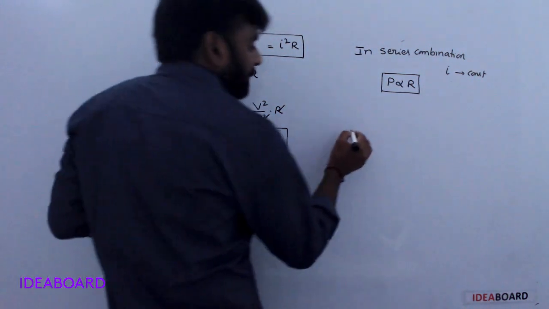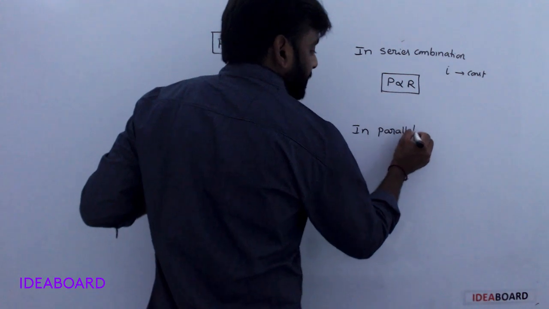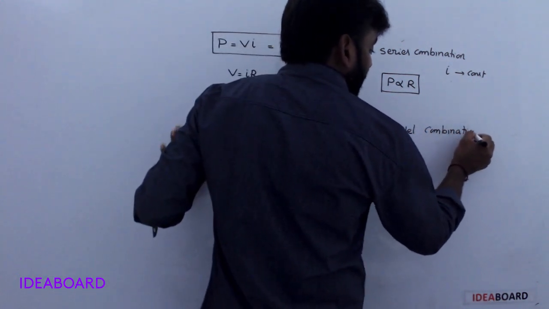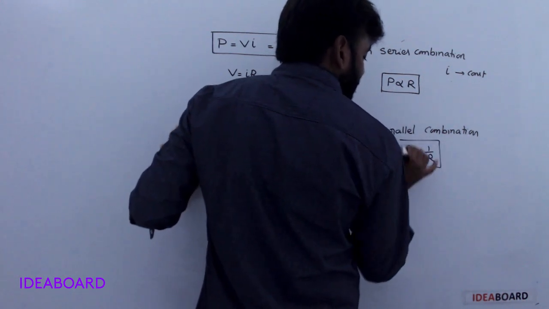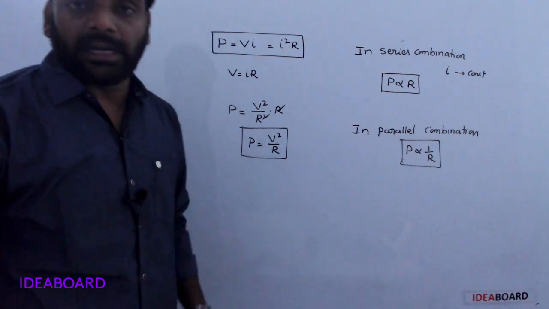Understood? In parallel combination, power is inversely proportional to resistance. Power is inversely proportional to resistance. Understood?